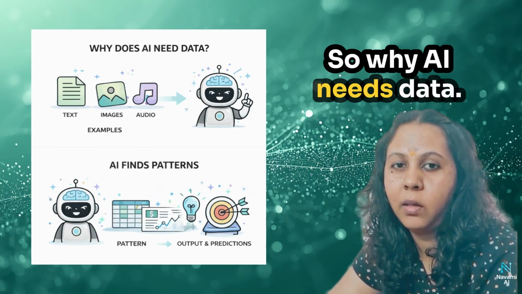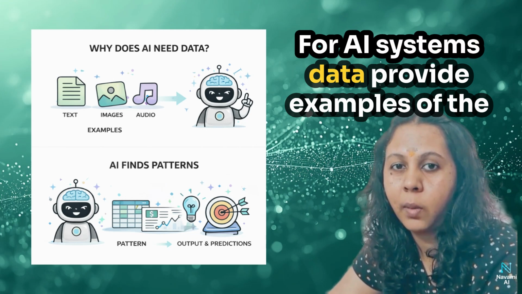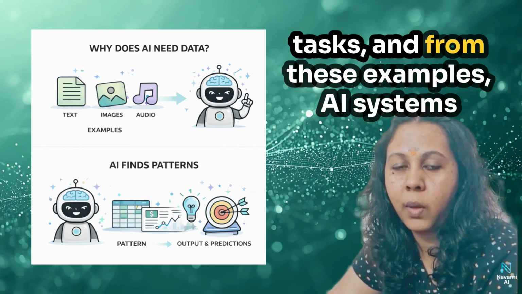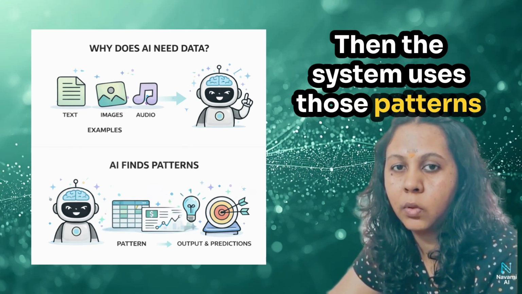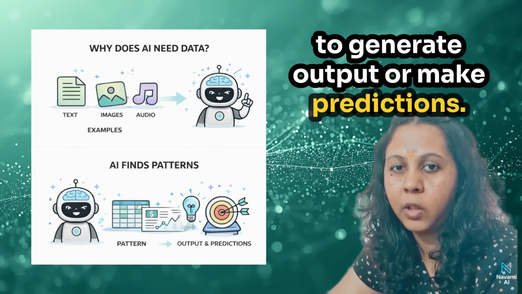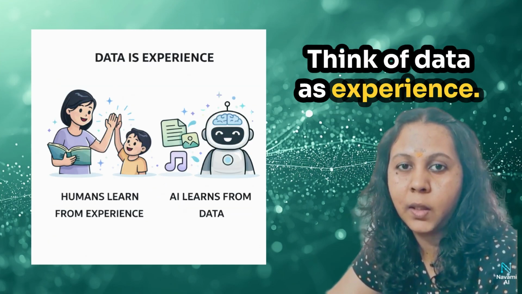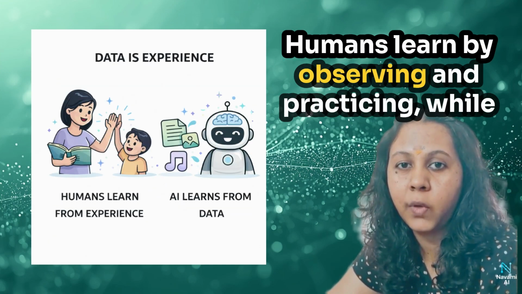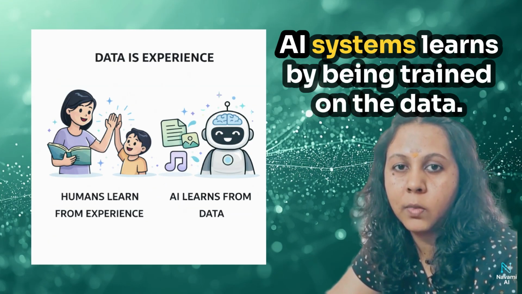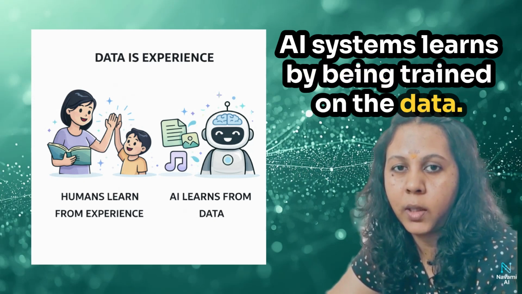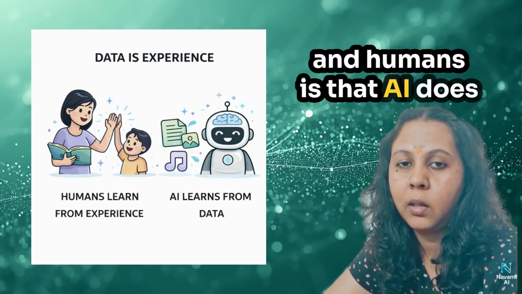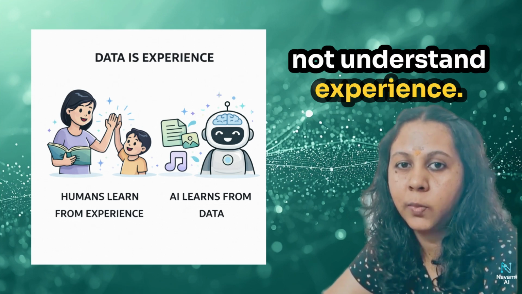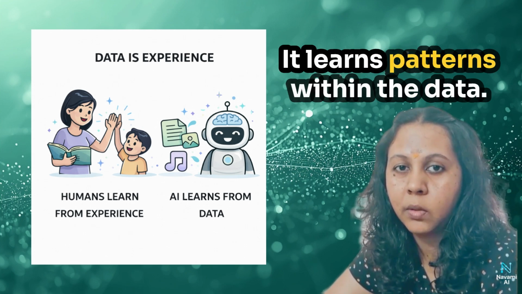So, why does AI need data? For AI systems, data provides examples of the tasks, and from these examples, AI systems find statistical relationships. Then the system uses those patterns to generate output or make predictions. Think of data as experience. Humans learn by observing and practicing, while AI systems learn by being trained on data. An important distinction between AI and humans is that AI does not understand experience. It learns patterns within the data.